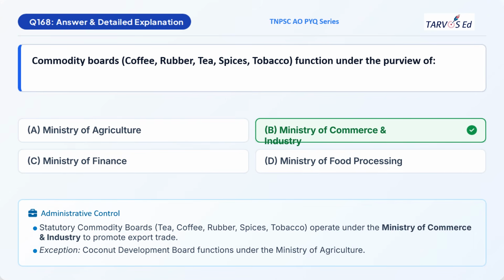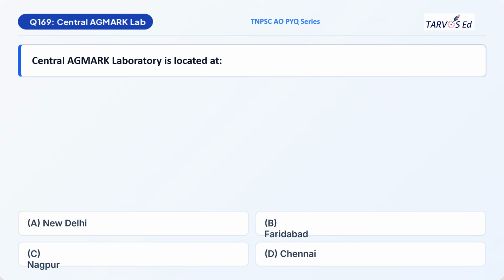So all commodity boards function under the Ministry of Commerce and Industry. And only the Coconut Development Board comes under the Ministry of Agriculture. Except this coconut board, all other boards function under the Ministry of Commerce and Industry. If you notice, all these boards are related to high value commodities or plantation crops. Here comes your next question.